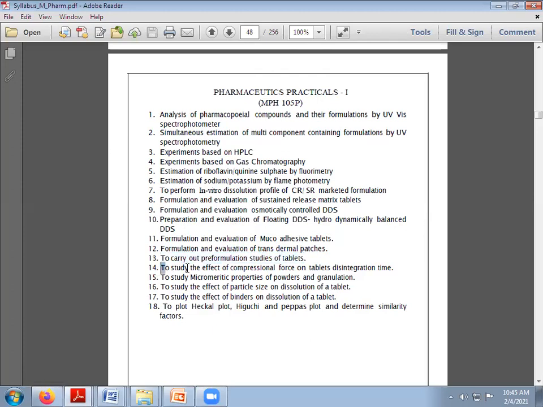Then the next one is to study the effect of compressional force on the disintegration time of the tablet. The compressional force is the force used to compress the tablet. That's why the tablet gets suitable hardness, so that it will not wear and tear, or break into two or more parts, and it will remain intact. So we impart some hardness, which is the main property of the tablet.